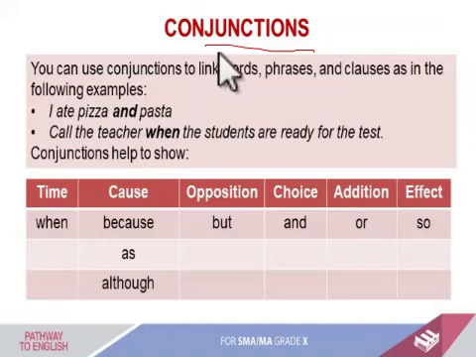Okay, so conjunction in Indonesian is tanda hubung. You can combine words, phrases, and clauses. For example, I ate pizza and pasta. So the conjunction here is and. It combines two nouns, pizza and pasta. Okay, and then for example, call the teacher when the students are ready for the test. So the conjunction here is when.